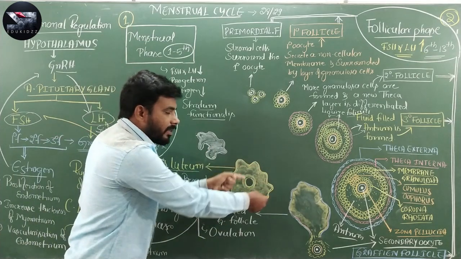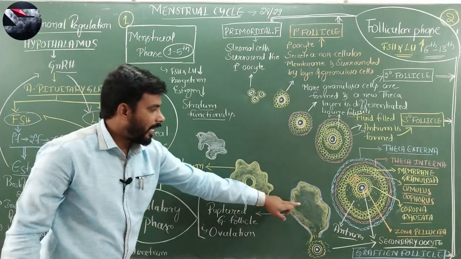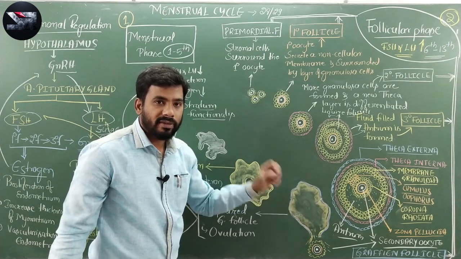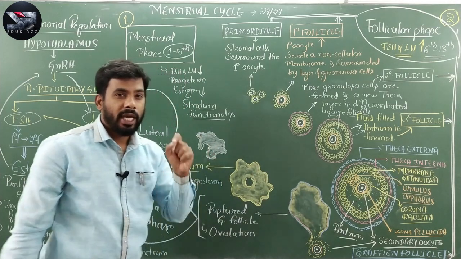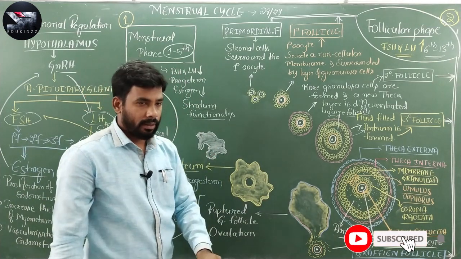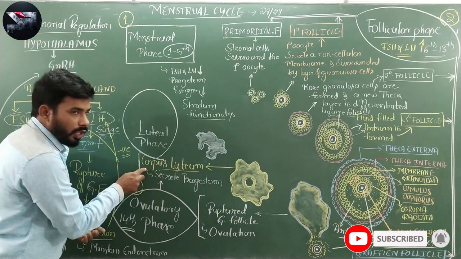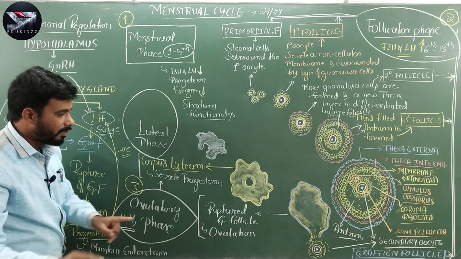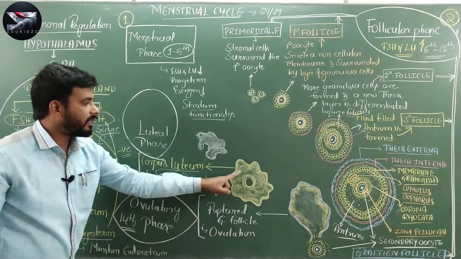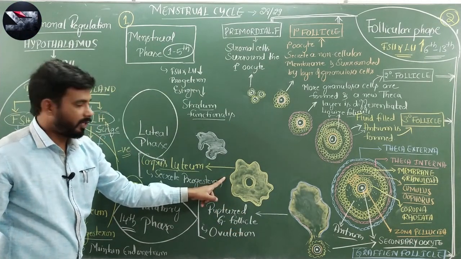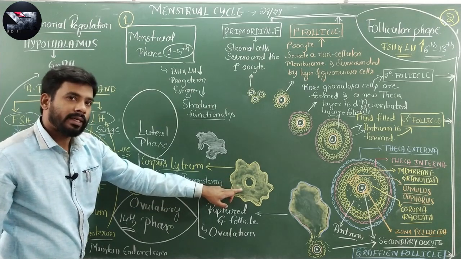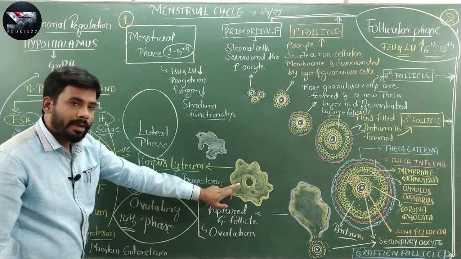Blood capillaries supply it, and it will become yellow in color because of the presence of a pigment called lutein. So, this yellow colored structure is called corpus luteum. Finally, you have to remember, the ruptured Graafian follicle develops into corpus luteum. So, it has lutein cells and lutein pigment.